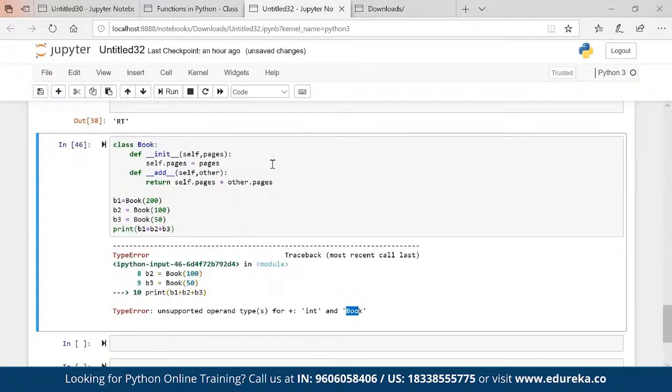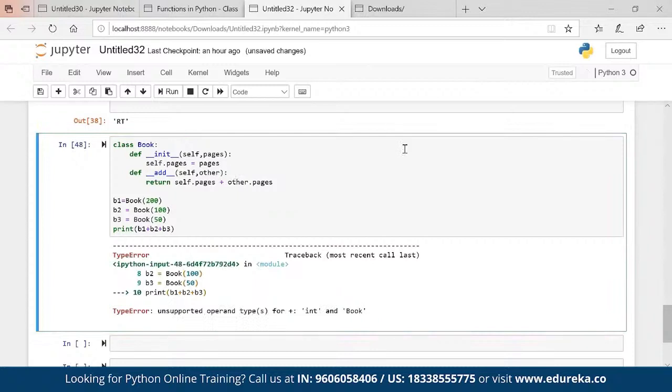So what is the solution? You may be thinking, okay, let's put other one and here plus other one dot pages. It will not work because add takes only two arguments. This is not a solution.